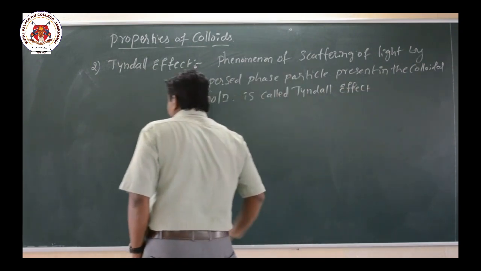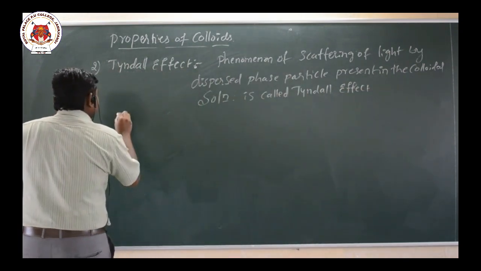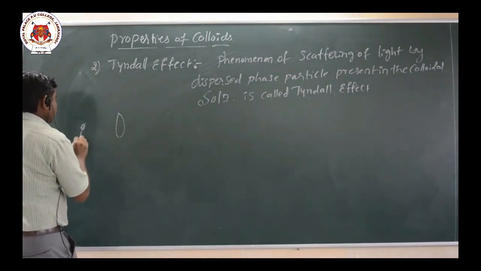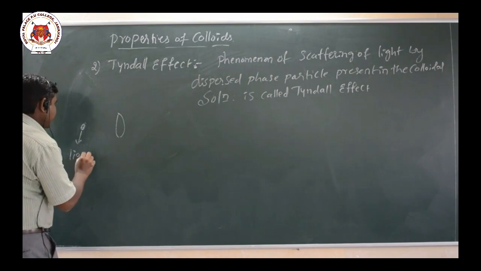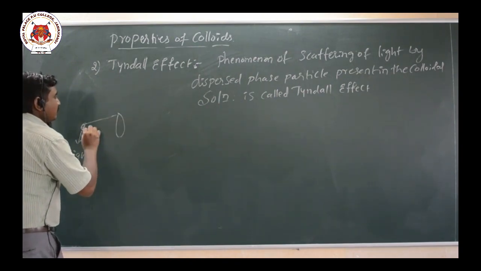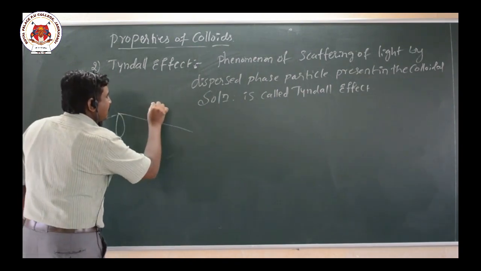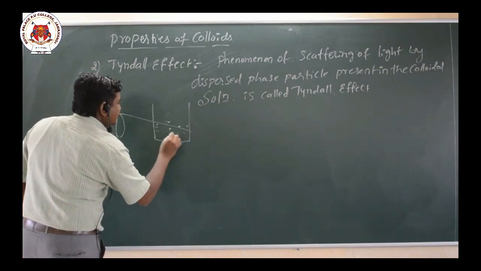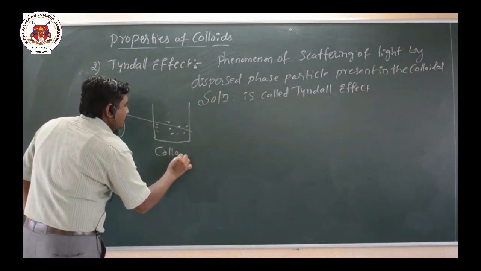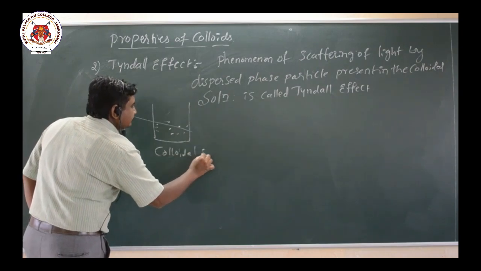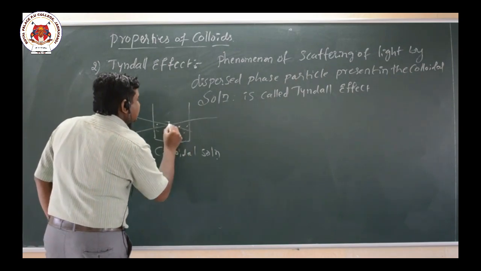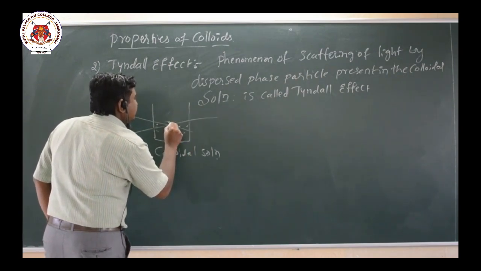Okay, so here this is an experimental setup. This is a light source. When it falls on the colloidal solution, the scattering of light takes place in all directions.